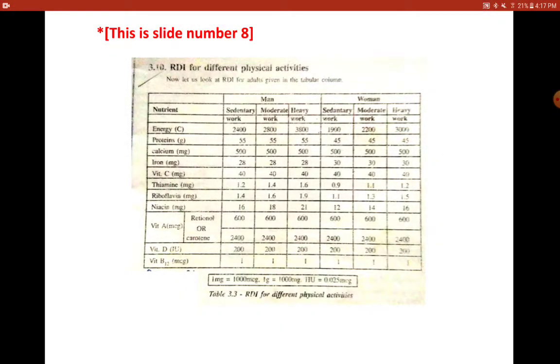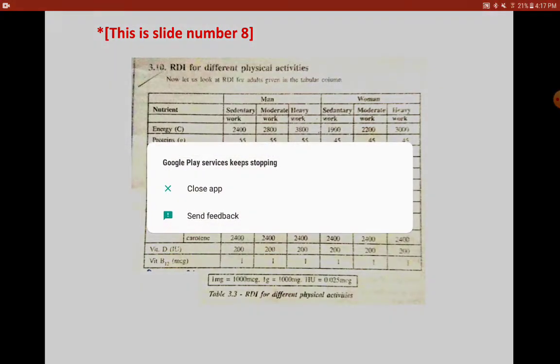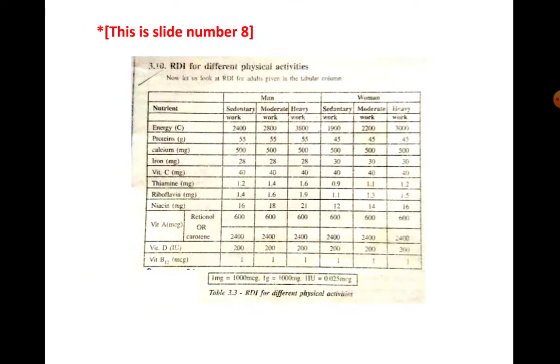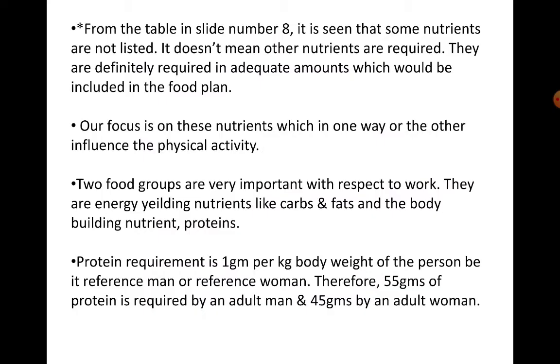So here you need to concentrate on iron, because again there is a difference. You can see that the requirement is irrespective of the work, but it is a bit more for a woman in order to compensate for the loss of iron during the periodic menstruation that she undergoes. And coming on to vitamin B, that is the B complex like thiamine, riboflavin, and niacin are correlated with physical activity as per the research papers or the current research. That is what I have included here.